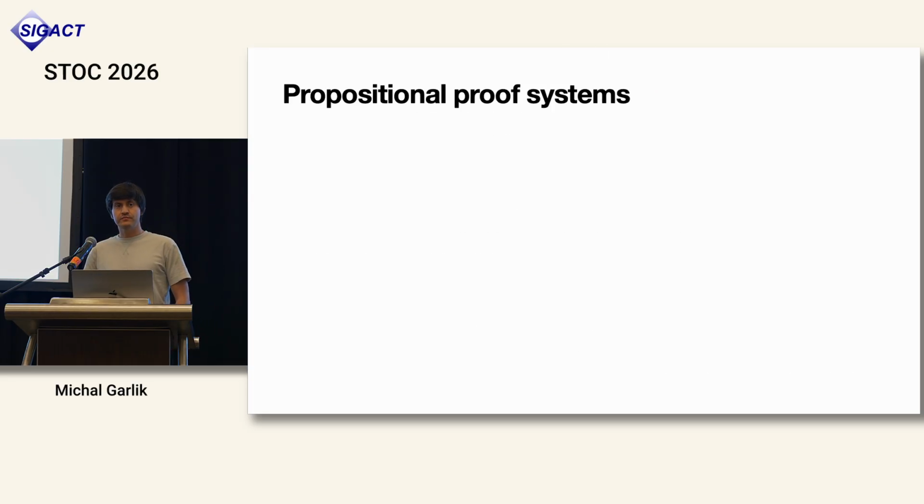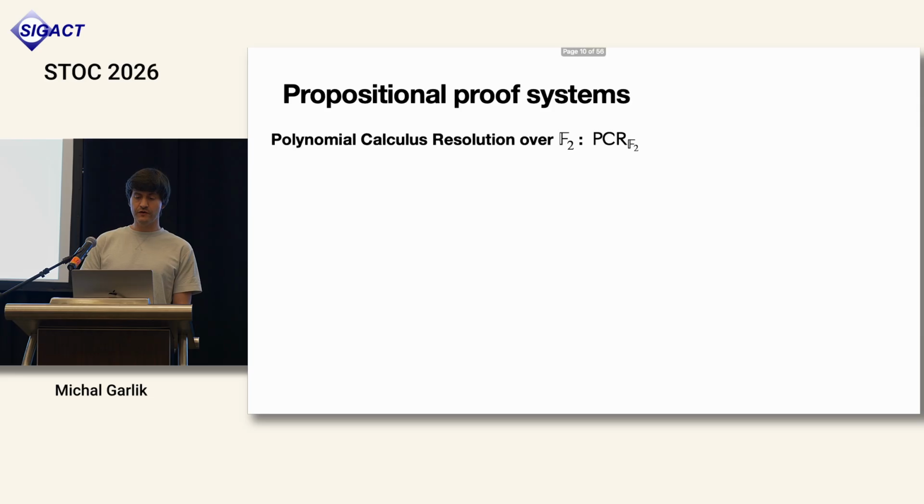This is work in proof complexity. Proof complexity has a goal of proving superpolynomial lower bounds for stronger and stronger proof systems. In our paper, we consider several algebraic proof systems. Here I will define only one for you. Polynomial calculus resolution over the two-element field is the proof system which we are interested in the most.